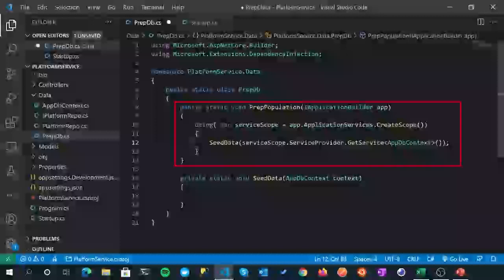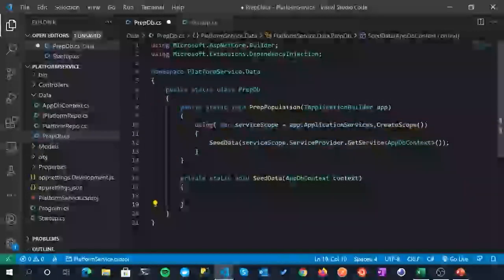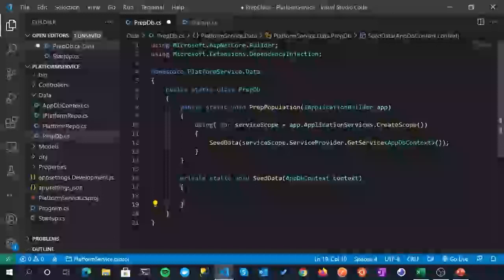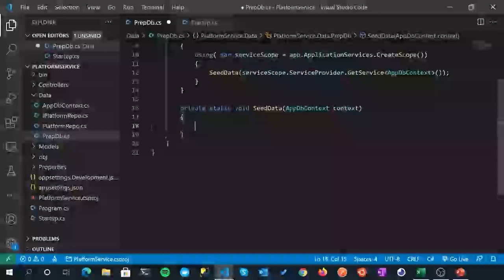So this public method, that's it, it's basically complete. So now for the remainder of this little section, we're just going to fill out the SeedData method that we're going to use to, in this instance, just pass in some data. As we're still using the in-memory database, we don't need to worry about migrations. We just need to pass in some data. We will come back and update this though when we move to SQL Server. All right, fantastic. So let's move into here. Make sure I'm indented in the right place.